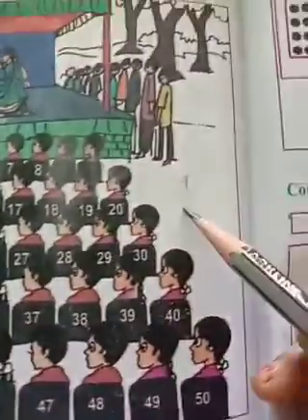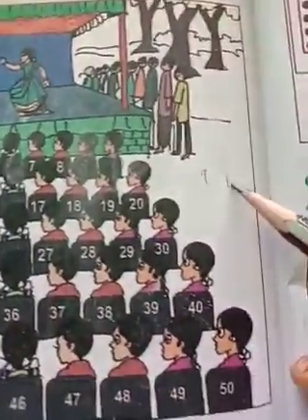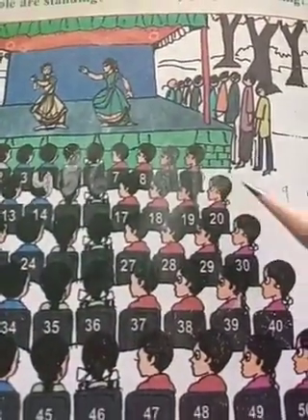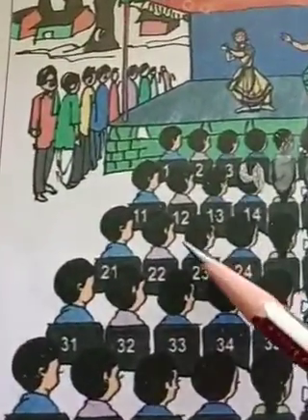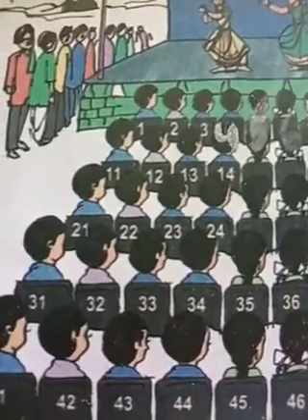If there is another color, you write it, children. So write 9 here, write 10 here. Okay. Next one: 11, 12, 13, 14.